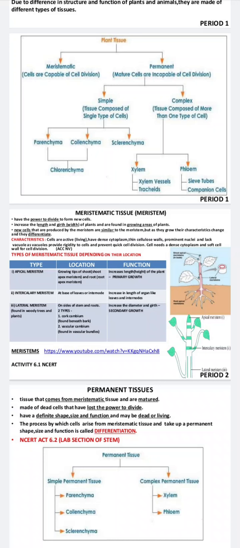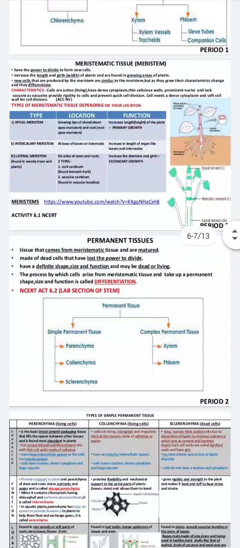Next is the permanent tissues. Permanent tissues come from the meristematic tissue and are matured, and have lost the power to divide. They have a definite shape, size and function, and may be dead or living. The process by which cells arising from the meristematic tissue take up a permanent shape, size and function is called differentiation.